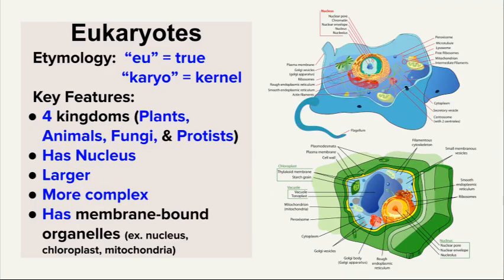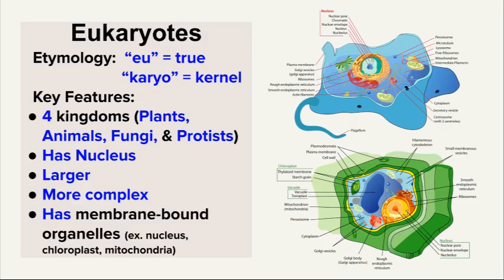The second type of cell that we're going to be talking about is a eukaryotic cell, or eukaryotes. The etymology that we need to know is eu meaning true and karyo meaning kernel. We know that there are four kingdoms that make up this cell. We have plants, animals, fungi, and protists, meaning they are specialized and more complex than our prokaryotic cells.